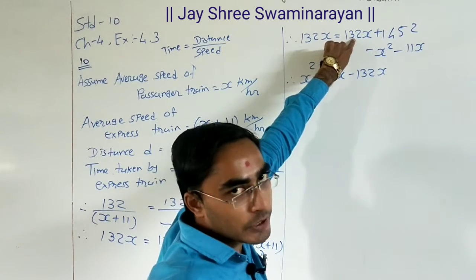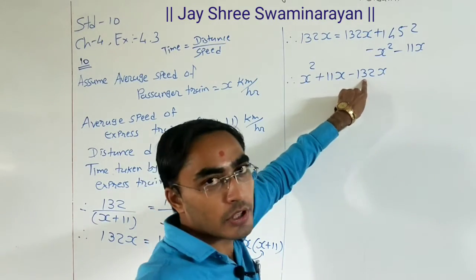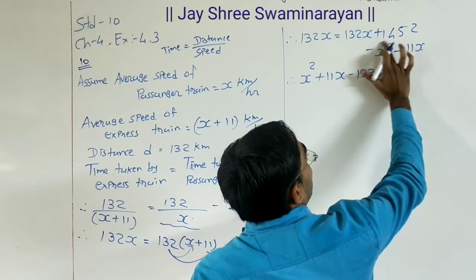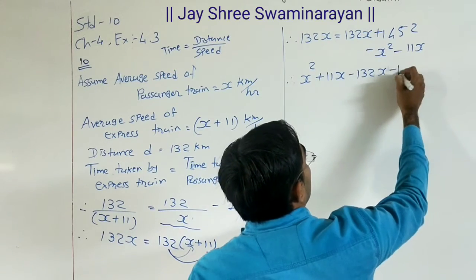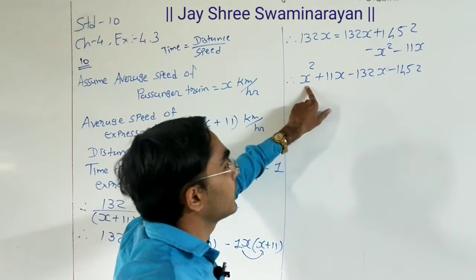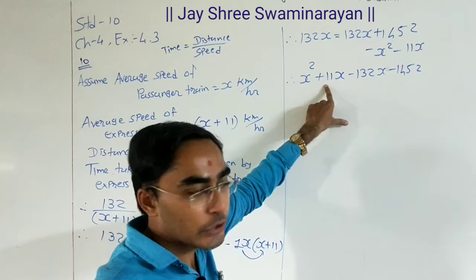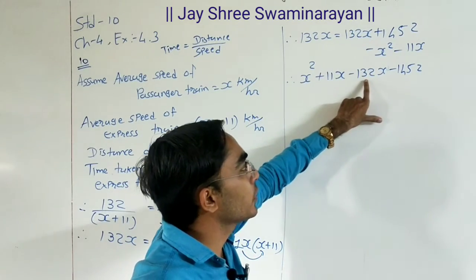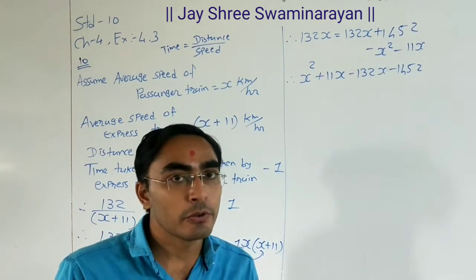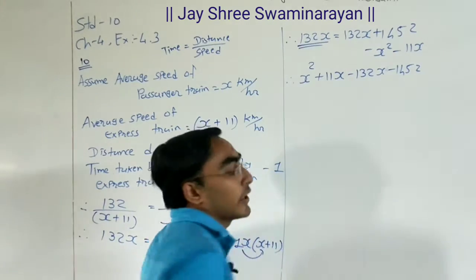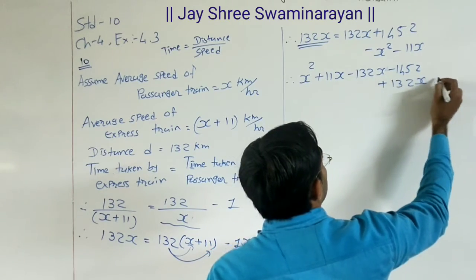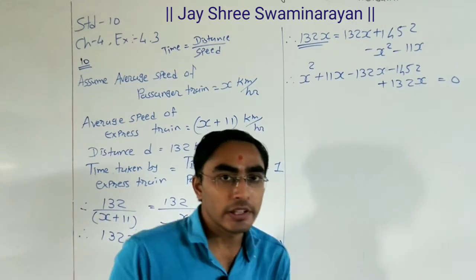If we transfer this plus 1452 to the left hand side, it becomes minus 1452. And this 132x is already present on the left hand side, that we also need to write here. And on the right hand side nothing is remaining, so 0.